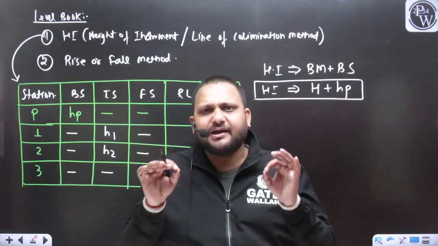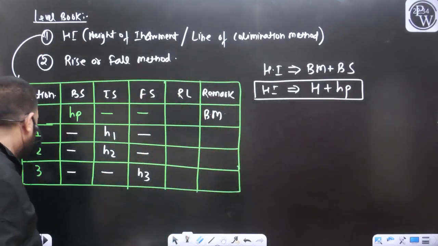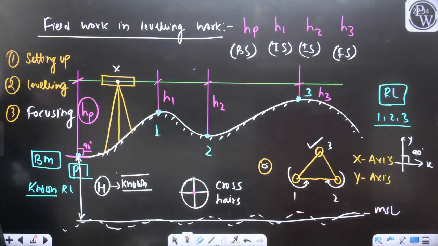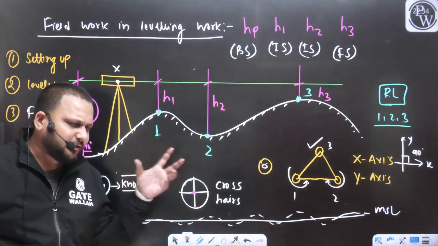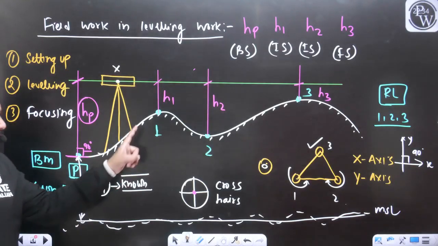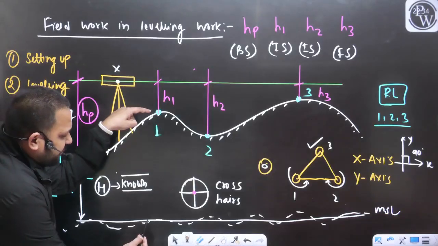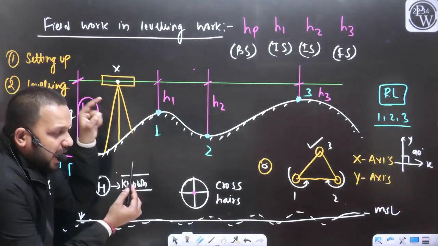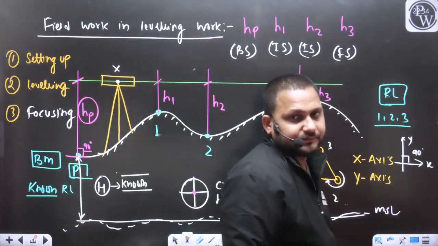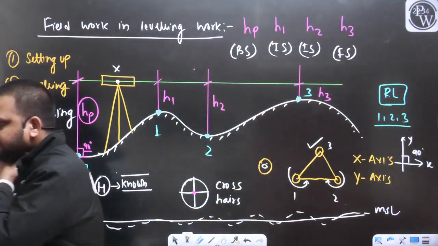But listen carefully. Once I know the RL of this green line, or the height of the instrument, how can I define the RL of the point 1? Tell me. I want an answer from all of you. RL means measurement of this point from the mean sea level. How can I define the RL of the point 1 now?